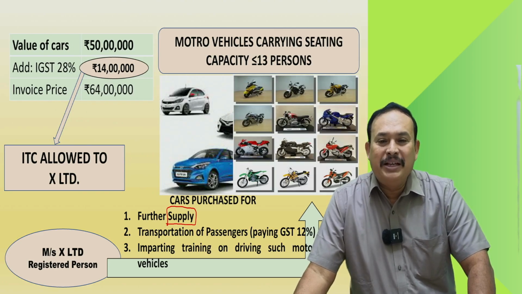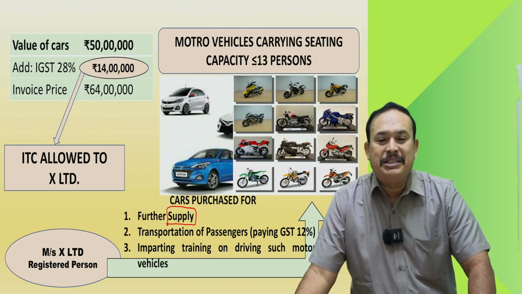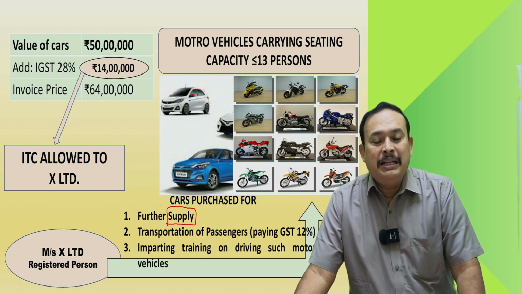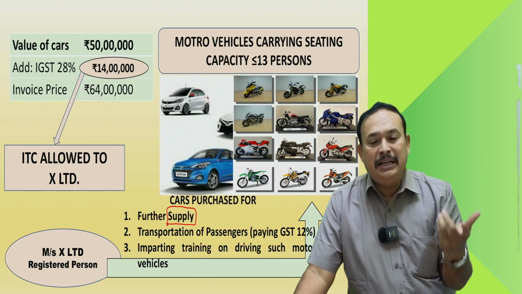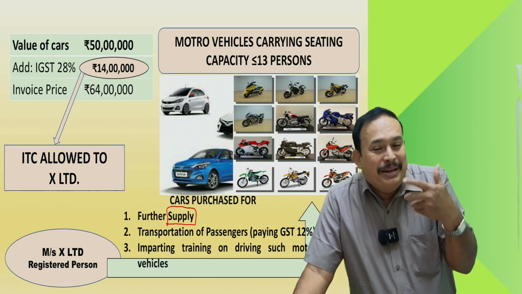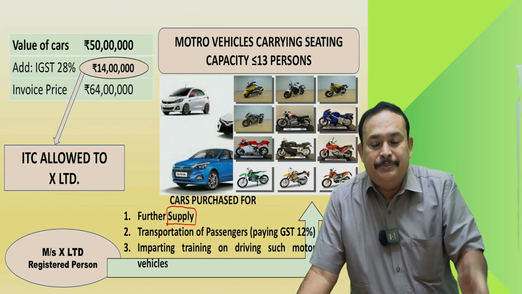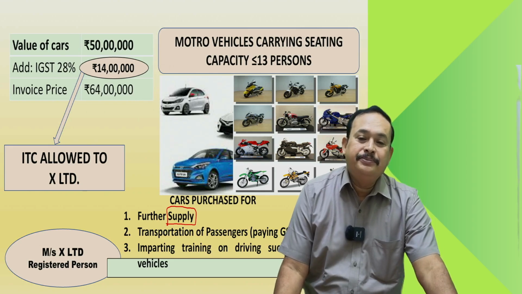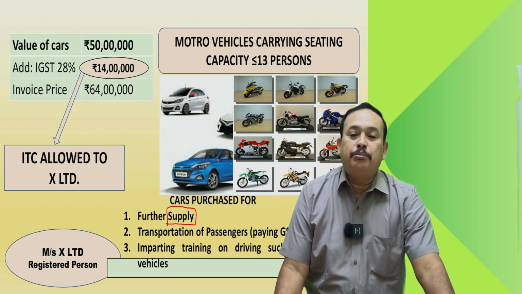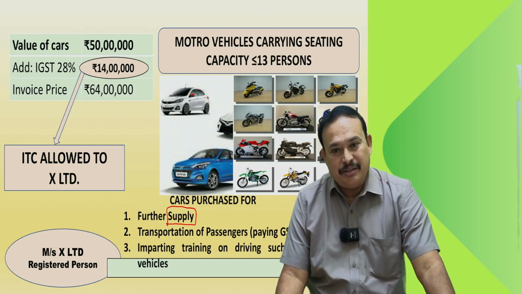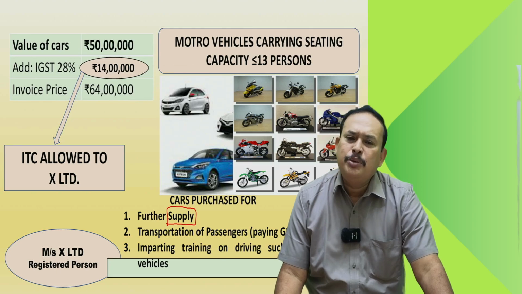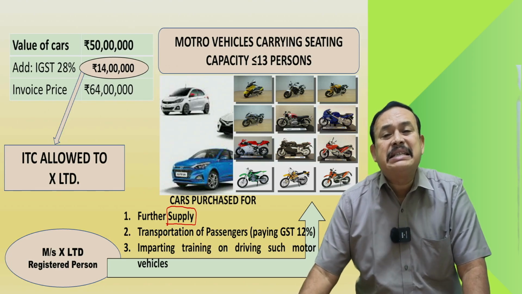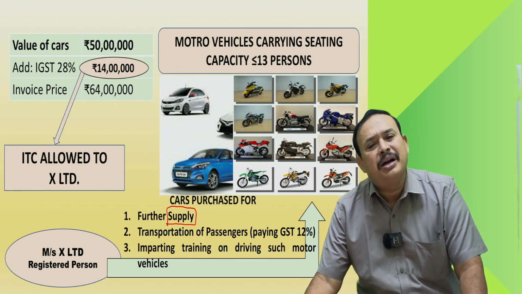These two-wheelers are purchased for what? Two-wheelers purchased for further supply, for selling. Sir, my name is Venkateswara Royal Enfield. I am a distributor, a dealer of Royal Enfield. Means Bullets, Classic 350. Like that, motor vehicles I am buying from the manufacturer and selling. Am I eligible to claim ITC? Yes, because these vehicles are none other than stock in trade for me, not capital goods. ITC is well allowed.